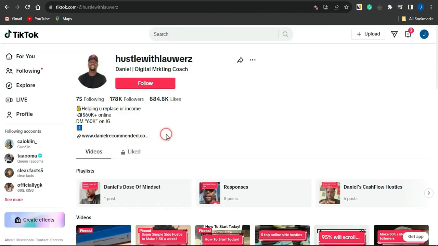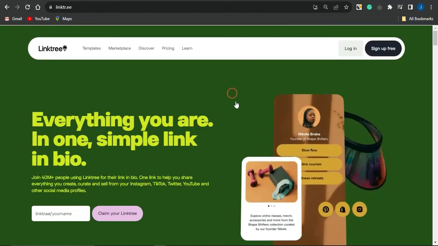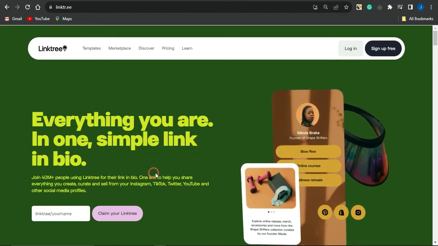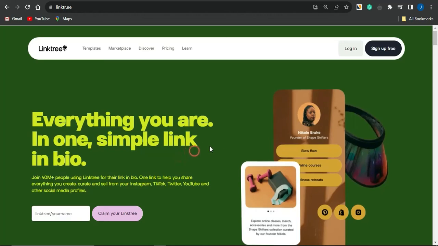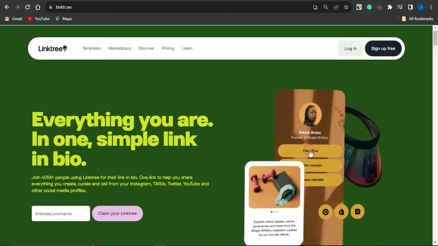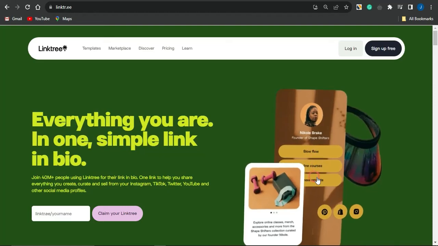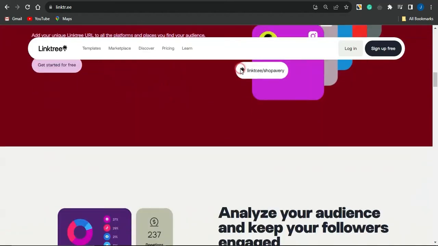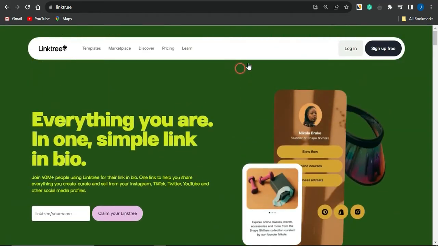TikTok and other social media platforms are not quite okay with affiliate marketing links. That is why you need to create something like a landing page or a bridge page that's going to serve as a bridge between your offers and that particular social media platform like TikTok. You could leverage platforms like Linktree to do that. You can see that if you use Linktree as a form of landing page, it's going to show your offers or your affiliate marketing link, just like this one, as you can see on this page. It's actually quite cool. You want to leverage this platform and utilize it as a landing page.